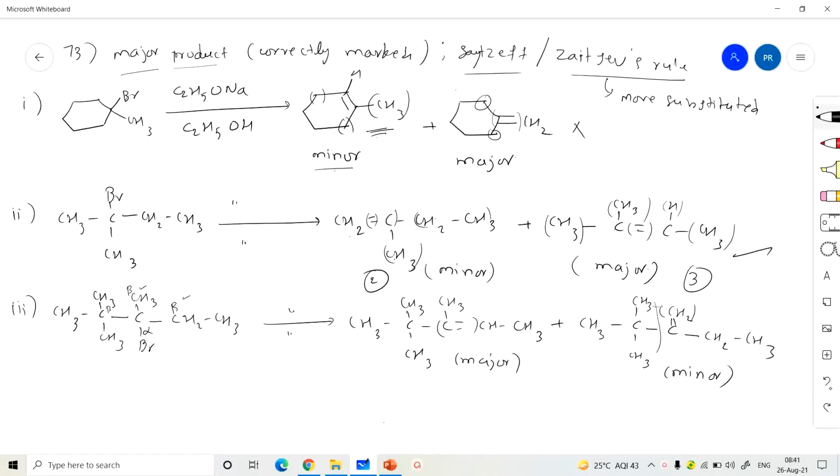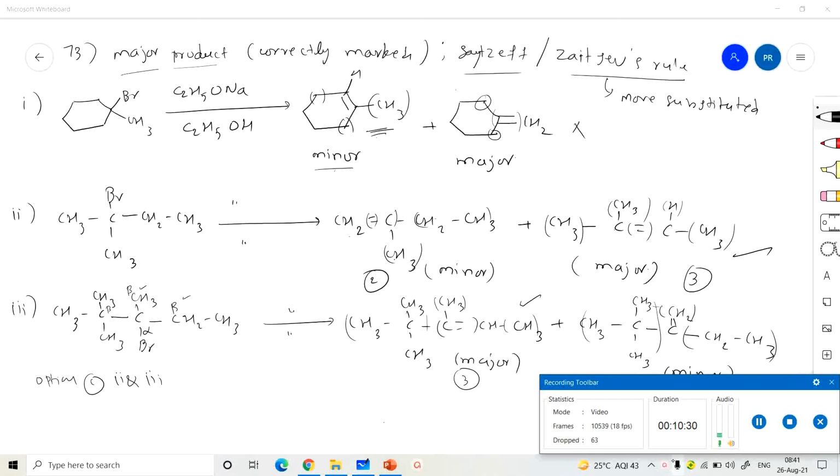This double bond is attached with one CH, so total two groups. Around the other double bond there is one hydrogen and another methyl, so here three. When compared with the first, this is more substituted, so this is the major. So this is also correct. Hence option C: 2 and 3 are correctly matched as major products.